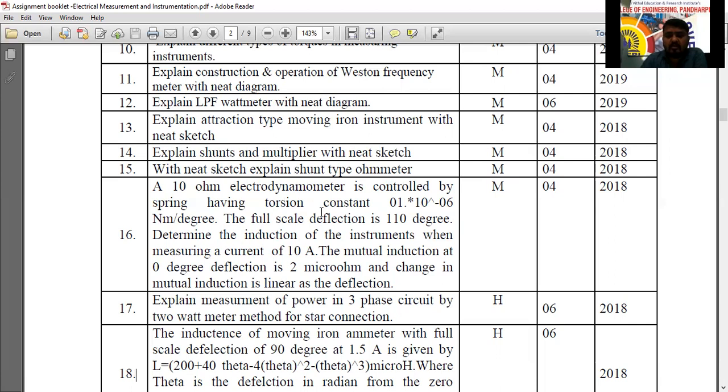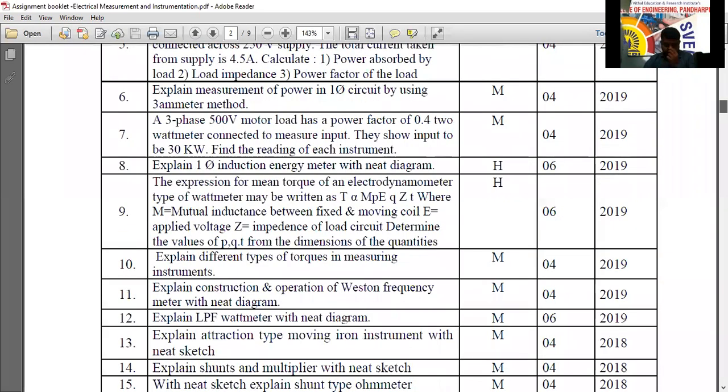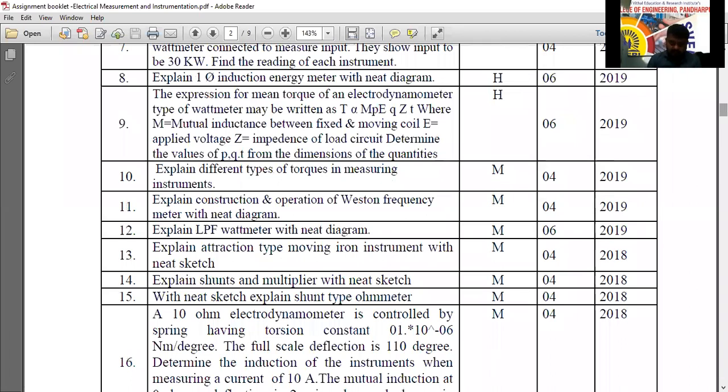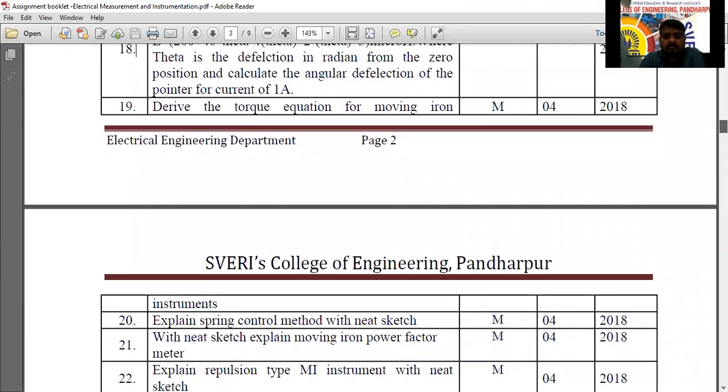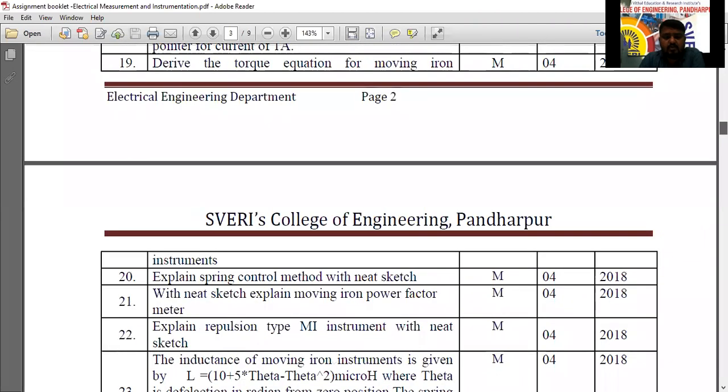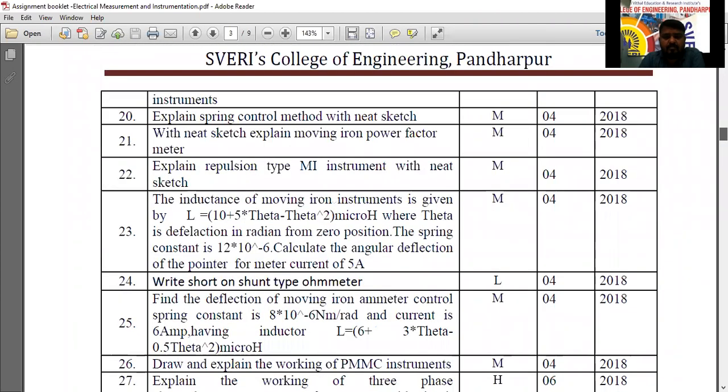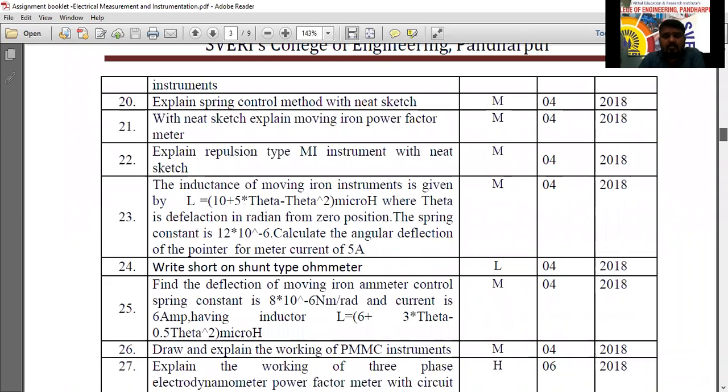Dynamometer, and a dynamometer problem is there. Even PMMC and PMMI. You will do one thing: one problem on PMMC, one problem on PMMI, the moving iron instrument. That's it. Two problems, you solve them. Okay. 8 theory questions, 2 problems. 8 plus 2. Will you do that? 8 questions, 2 problems.